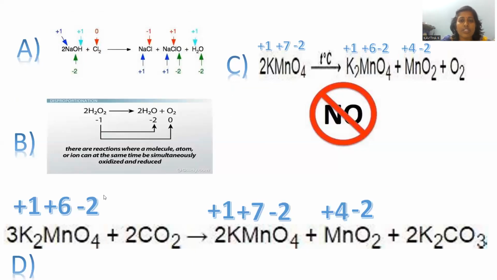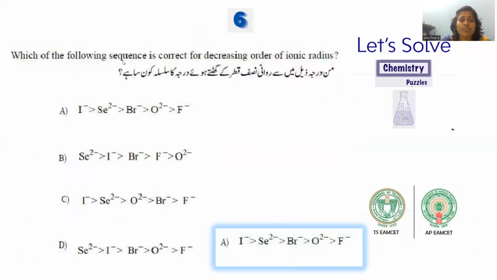Let's go with the last question of the session. Which of the following sequences is correct for the decreasing order of ionic radius? Ionic radius means the size of the ion. Here, the size of the ion follows the trend in different ways in different main groups and periods. If you come from top to bottom, ionic radius gradually rises if the charge is the same. If you come from left to right, ionic radius gradually decreases.